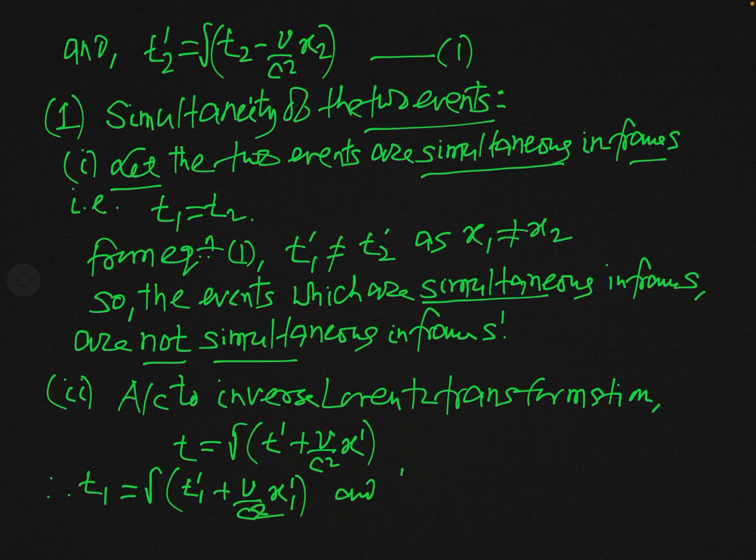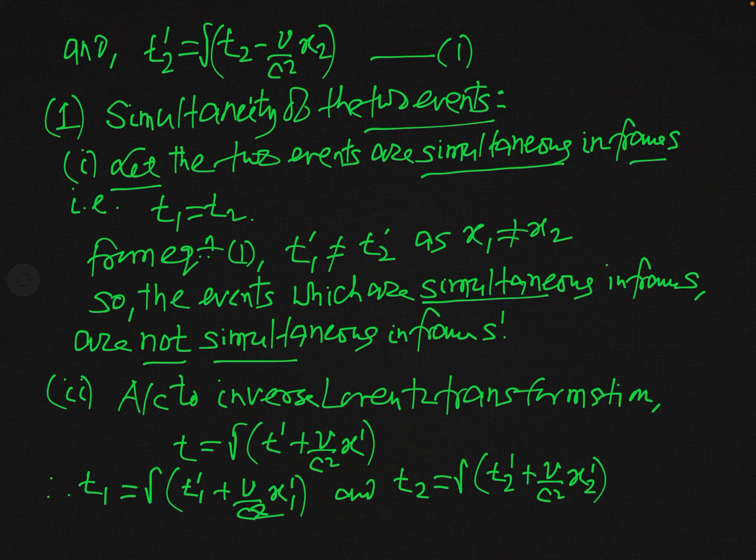And again you can write another transformation for t2, and t2 will be simply gamma times t2 prime plus v over c square into x2 prime. So these are the transformation equations connecting the time coordinate of frame S and S prime, and also the space coordinate measured in S prime.